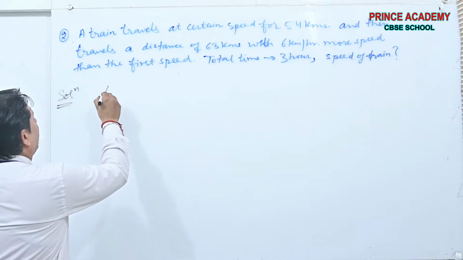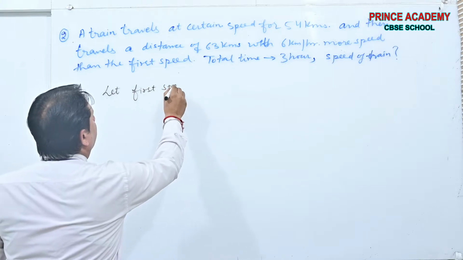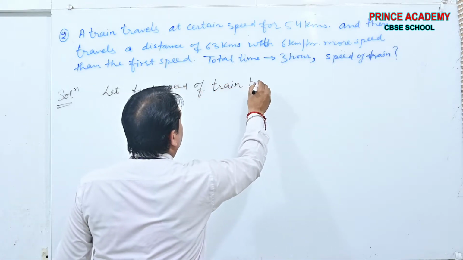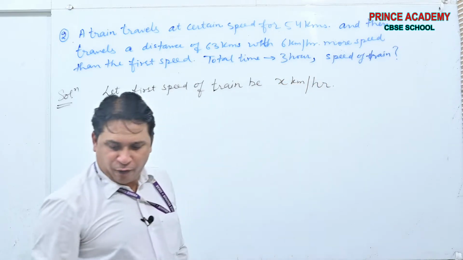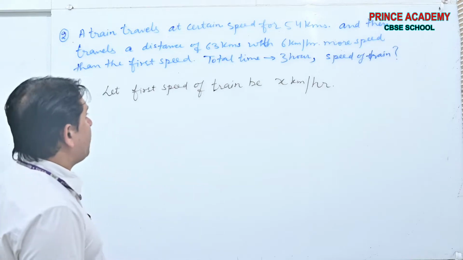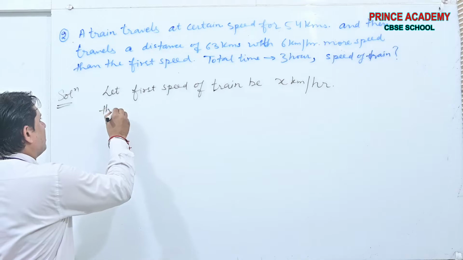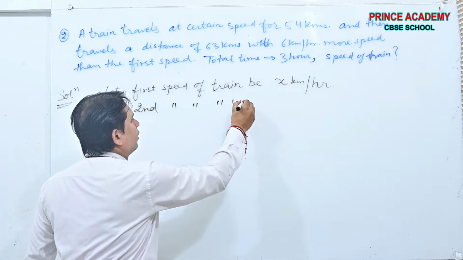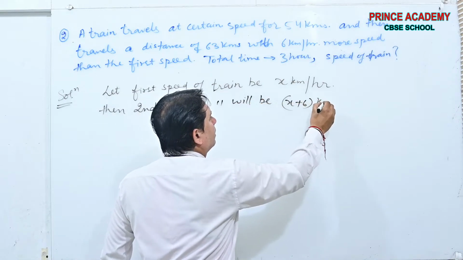See, let first speed of train be x kilometers per hour. Then second speed of train will be x plus 6, yes or no?